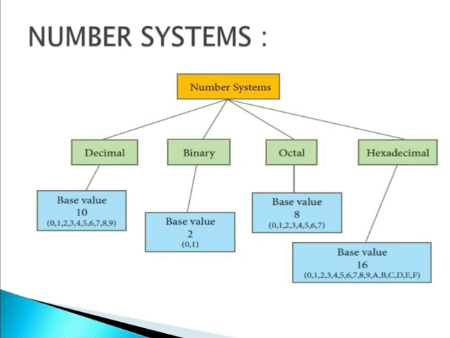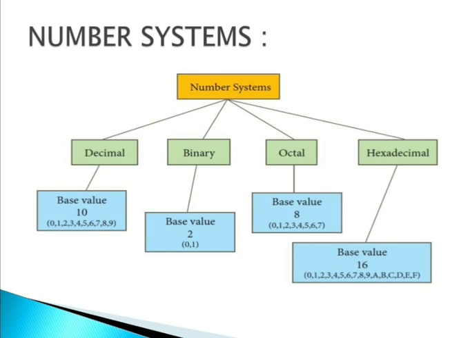Not exactly 0 till 15: we have the first 10 digits and then 6 letters, A, B, C, D, E, F. From 10 we start it as A. 10 is A, 11 is B, 12 is C, 13 is D, 14 is E, and 15 is F. In this way they deal with it.